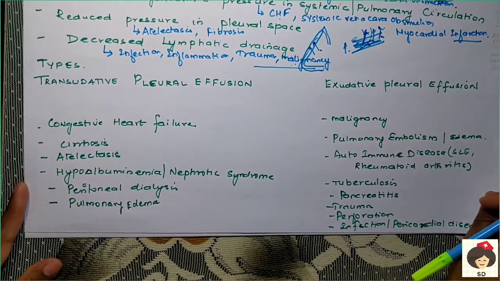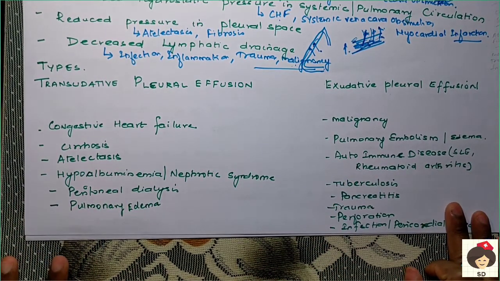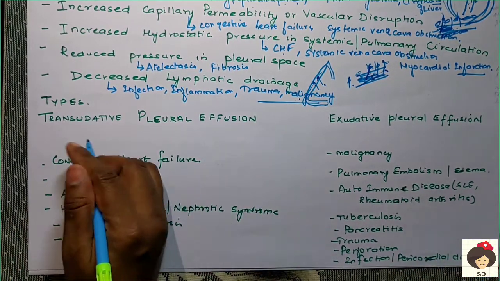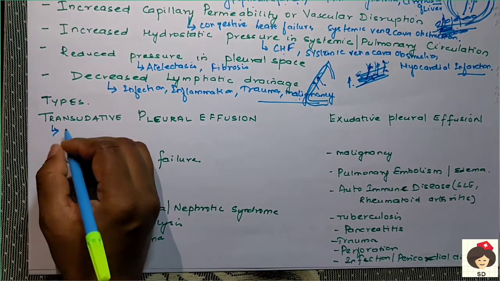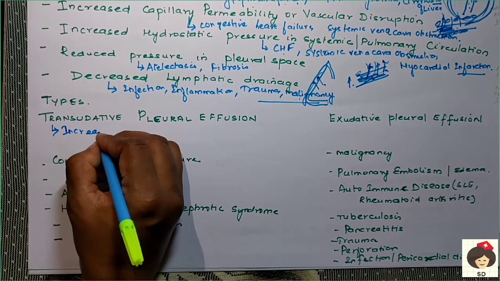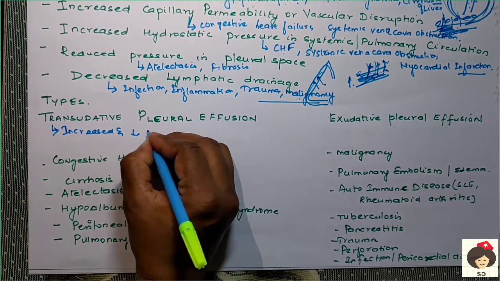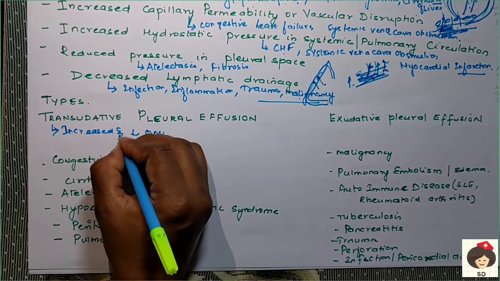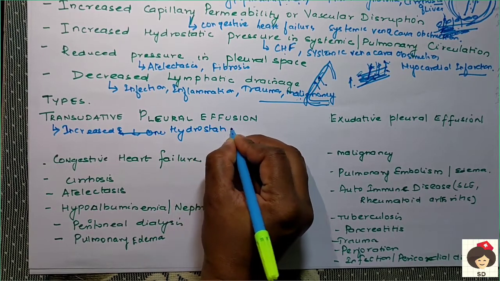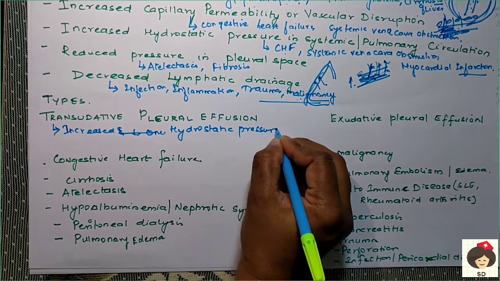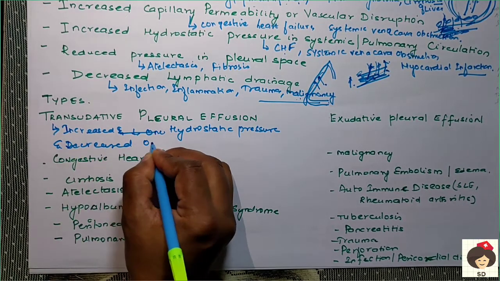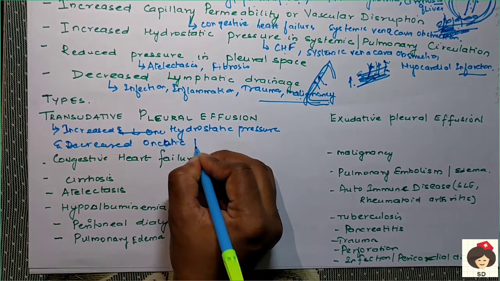Now I am coming to the types of pleural effusion. There are two types. One is transudative pleural effusion. Transudative pleural effusion is due to increased hydrostatic pressure and decreased oncotic pressure. So this pleural effusion is caused by pressure changes.